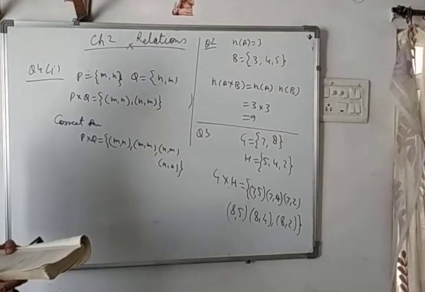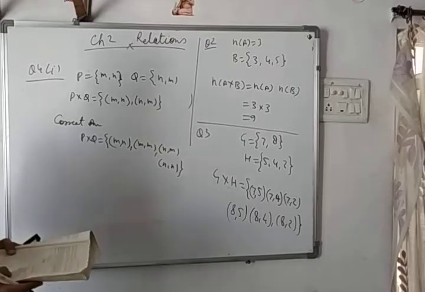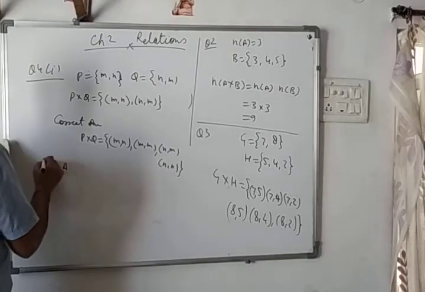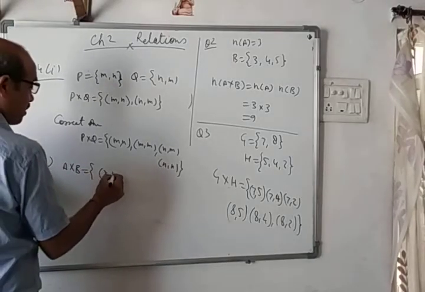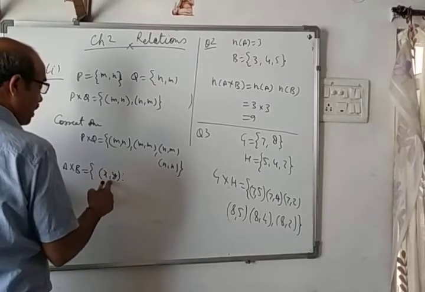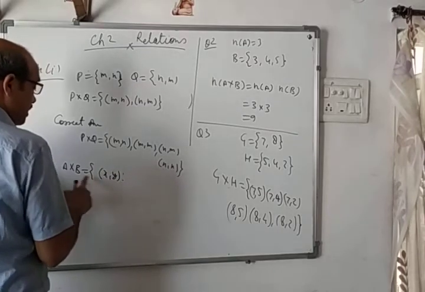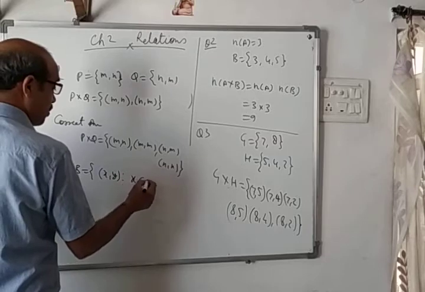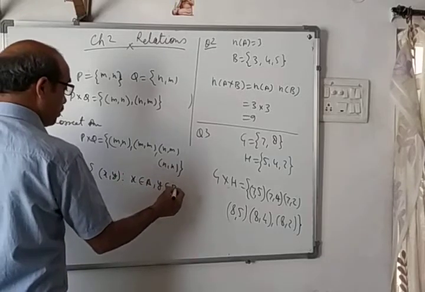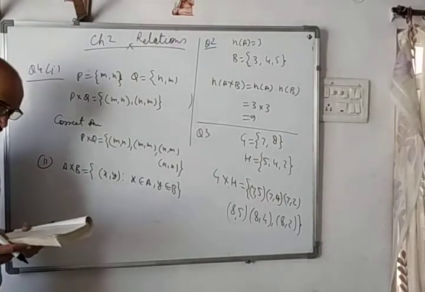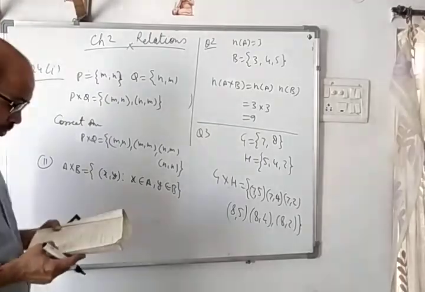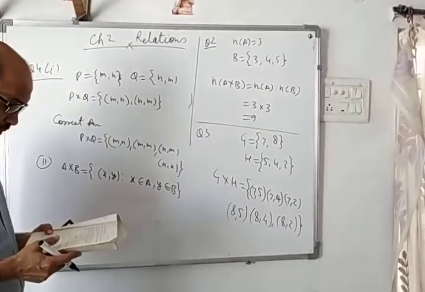Second is the definition of A cross B, which is correct, you can understand easily. You must know the proper definition of A cross B: it is the set of (x, y), or (a, b) can also be written here. It is the set of (x, y) where x belongs to A and y belongs to B. This is the definition of the ordered pair in set builder form. So that same thing has been asked, which is true in the second part.